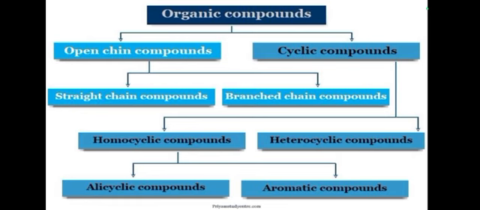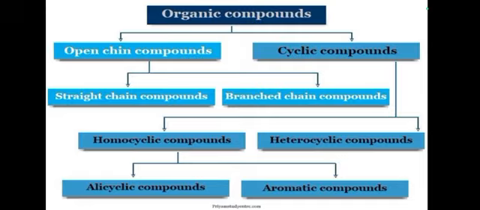Next we see the classifications of organic compounds. The organic compound is classified into 2 types. One is open chain compound, another one is closed chain compound. The open chain compound is also known as the acyclic compound. The closed chain compound is also known as the cyclic compound. The open chain compound is again classified into 2: one is straight chain compound, another one is branch chain compound.